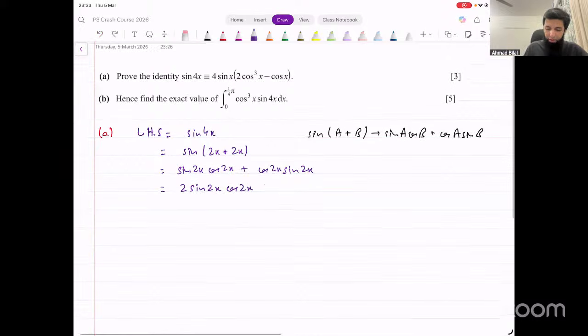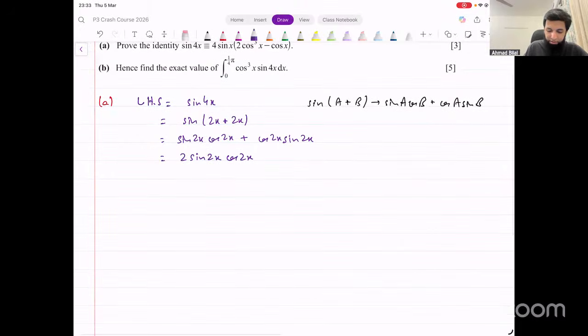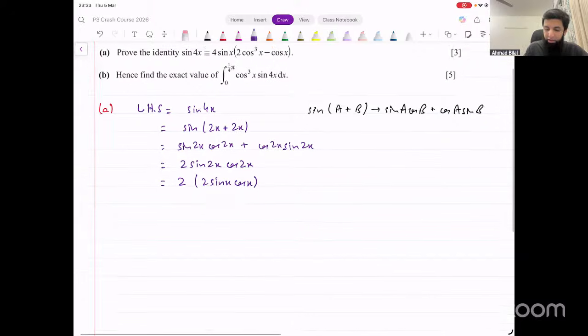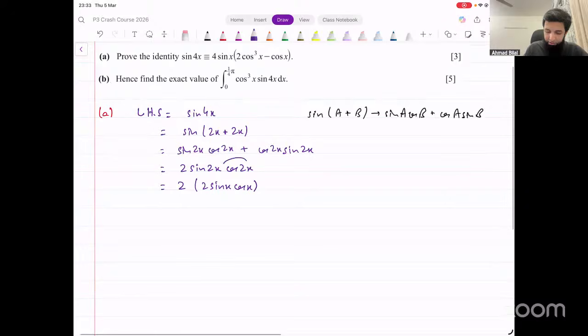Okay. Now the final result that we want does not have double angles, it has single angles. So we need to simplify this further now. Sine of 2x is 2 sine x cos x. And cos of 2x, what about this? Look at the final result that you want. In the final result, you have 1 sine x.